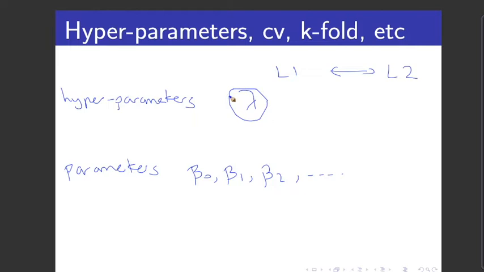Wouldn't it be amazing if there was some way of sliding between L1 and L2 according to how much interpretability you wanted? And that's on the assumption that we might lose some performance as we move towards L1, so we want some way of choosing between performance and interpretability. Well, there's something called elastic net, which has a parameter alpha, and that alpha allows us to choose between L1 and L2. From memory, when alpha equals 0, you'll get L2. When alpha equals 1, you'll get L1, and if it's in between, you'll get a linear combination in between. Alpha is therefore also a hyperparameter.